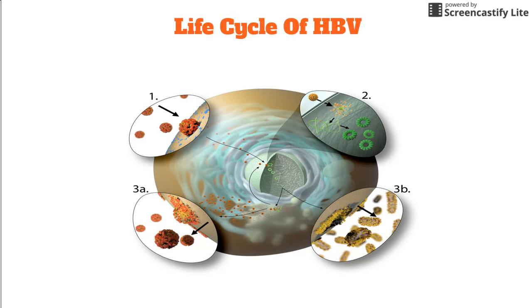Capsid assemblies containing rcDNA can then acquire an envelope and be secreted as new infectious viral particles, the red spheres in part 3 of the image. Inside the capsid, the viral polymerase enzyme converts the pgRNA to rcDNA. Non-infectious subviral particles are secreted from the hepatocyte, shown in 3b, with a coating of host-derived membrane and several copies of the HB surface antigen protein.